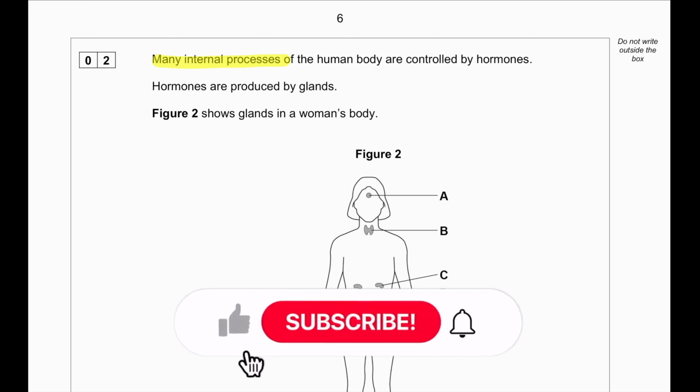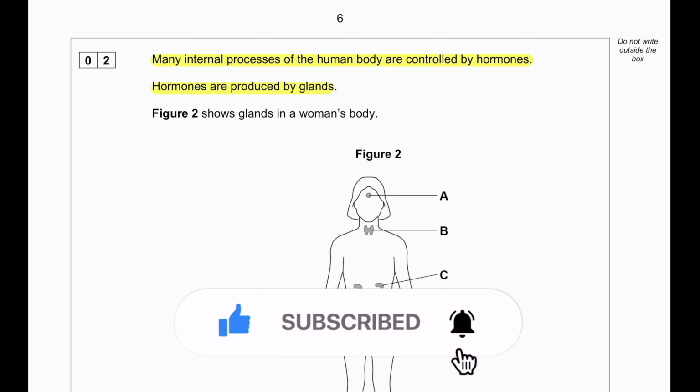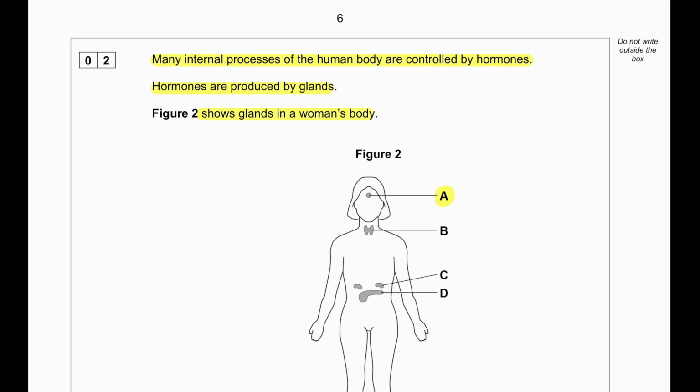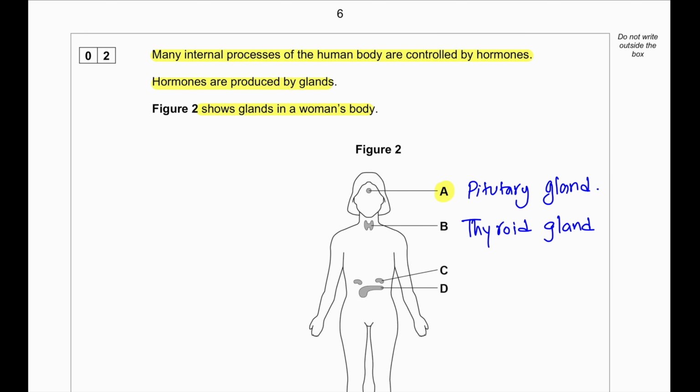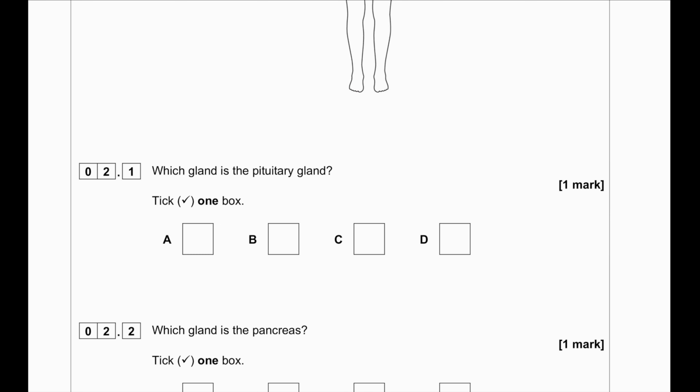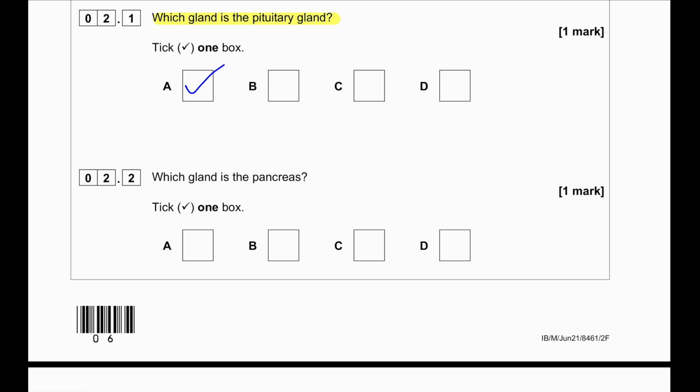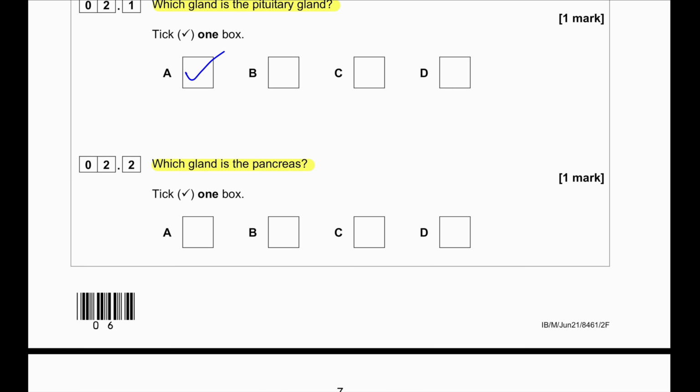Many internal processes of the human body are controlled by hormones. Hormones are produced by glands. Figure 2 shows glands in a woman's body. We can see A, pituitary gland, located at the back of the skull. Then B, we can see thyroid. C is located on top of the kidney, so it must be the adrenal gland, and D is the pancreas. The question says which gland is the pituitary gland, so definitely the answer will be A. Which gland is the pancreas? In this case, D will be the answer definitely.